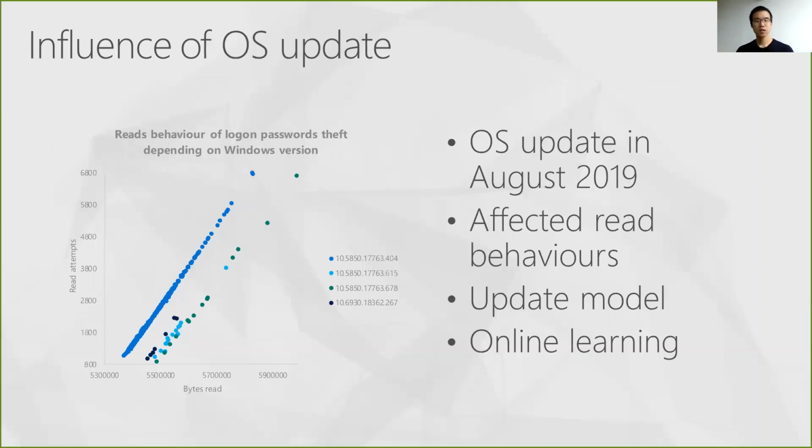Before concluding this talk, I'd like to mention that other factors may influence our approach and may require a closer attention in the future. We noticed that the memory read behavior of processes is dependent on the Windows version on which they run. In particular, in August 2019, an important OS update was released and it shifted the read behavior of Mimikatz by quite a bit, which required us to update our model for detection. This raises interesting questions for the future, as we may need to find ways to adapt our detection model to the OS updates that Microsoft releases. That may require anticipation and may also involve online learning.